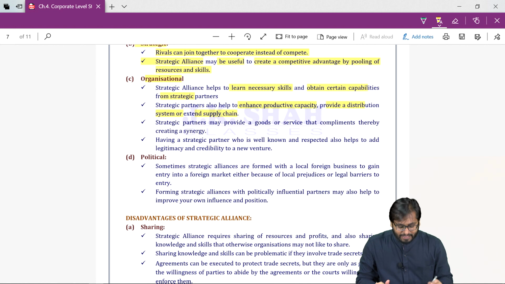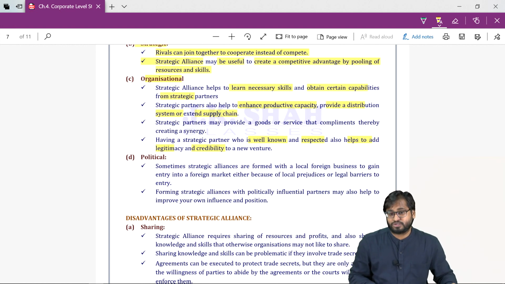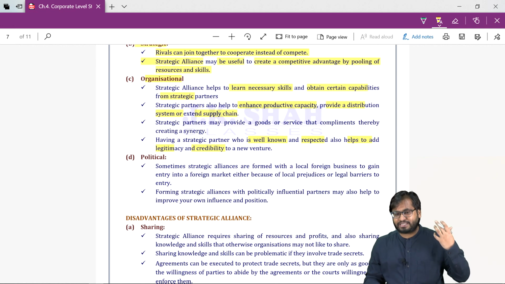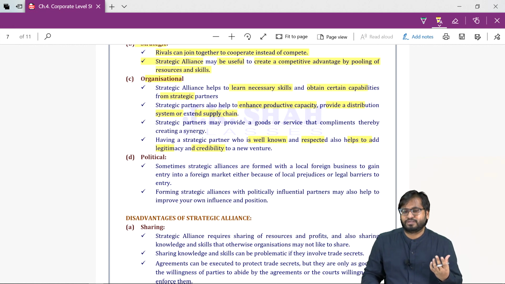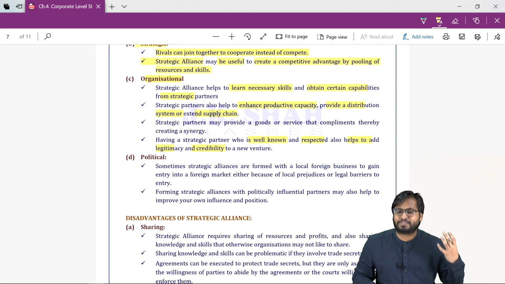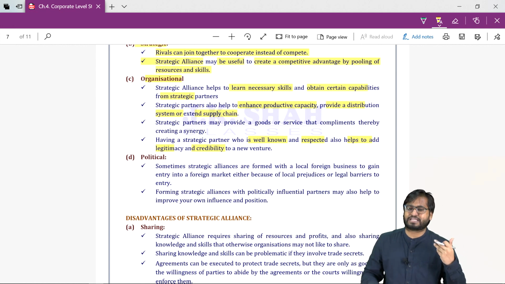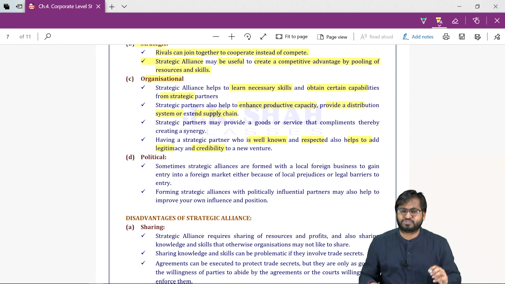Having a strategic partner who is well known and respected also helps to add legitimacy and credibility to our venture. So if I have a reputed partner alliance, then this will add legitimacy. My business will be considered as genuine. People will trust my products, people will trust my business, and I'll get more business.